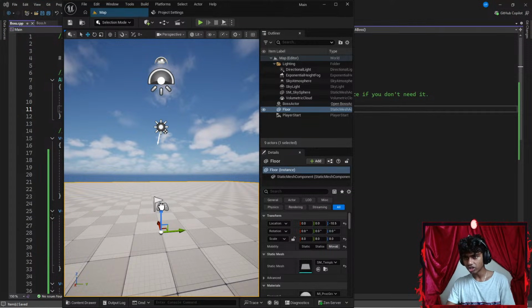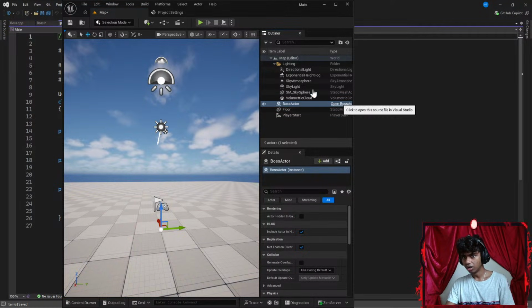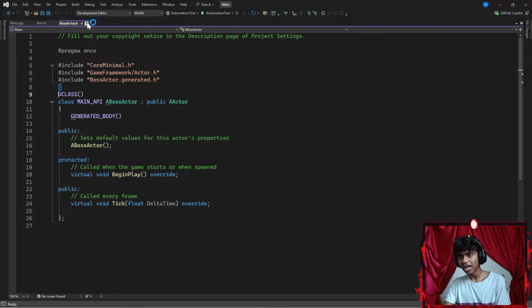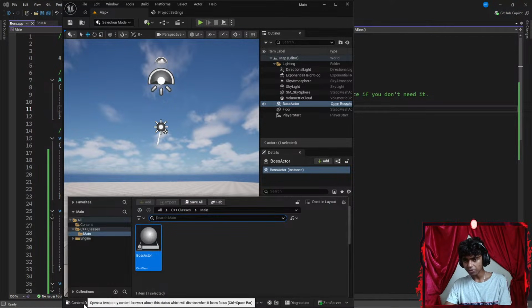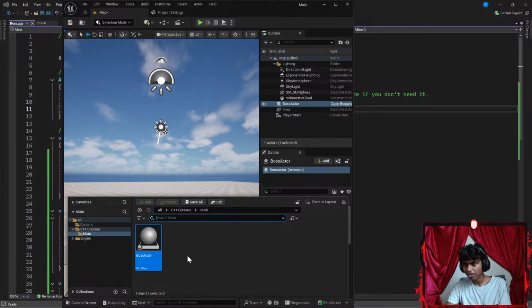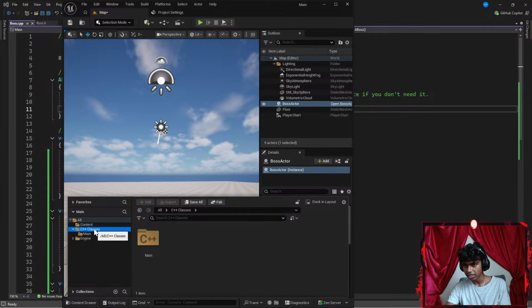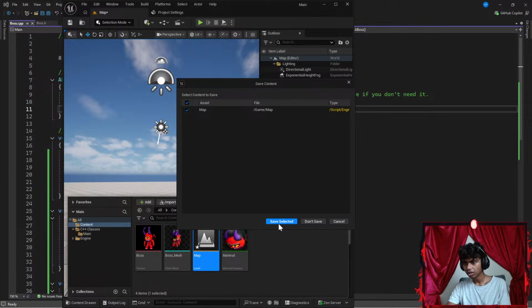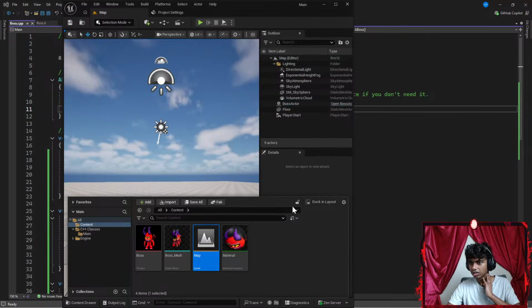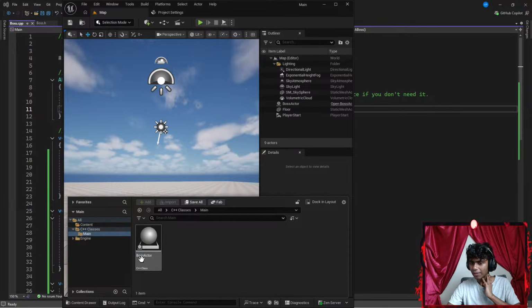In my main folder, I'm going to drop my boss actor. Isn't my boss saved up here? I just get my boss actor's header files. Hold on, guys. Where's my boss? I just see my boss actor. There should be another class here, if I'm not wrong. Okay, so this is content, C++. This is my map. Is there a different way to save this stuff? I want to open the map and save, so save selected. Alright, guys, why do I just see my boss actor's class here?